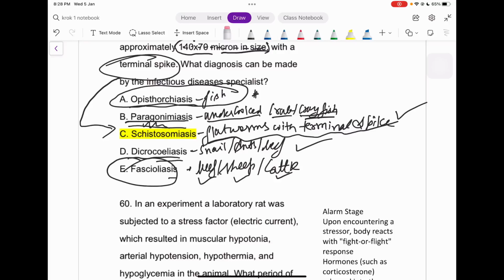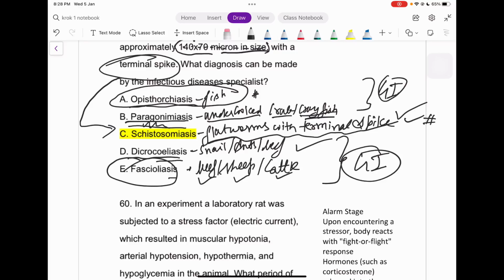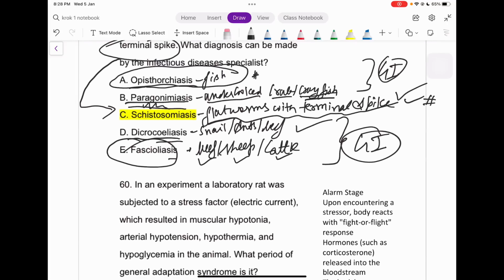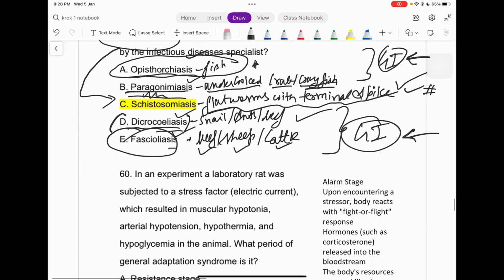And again, guys, the other infections, except for this one, are mostly related to the GI tract, right? So just remember this thing also. This can be a better thing to remember. You will think, okay, this is infection of GI, this is infection of GI, this is infection of GI. So by the exclusion method itself, you can just go to this option, schistosomiasis, right? Let's move to the other question.